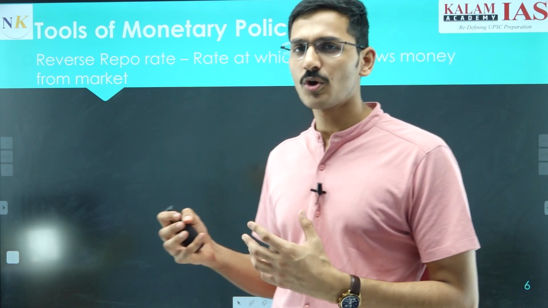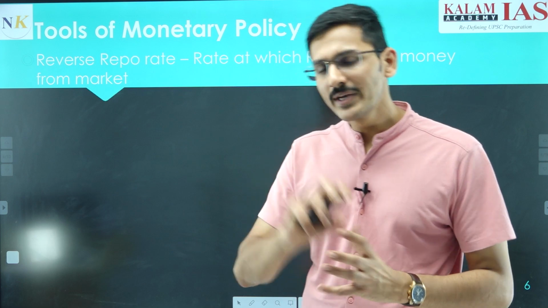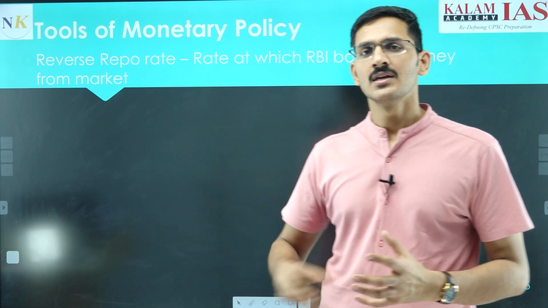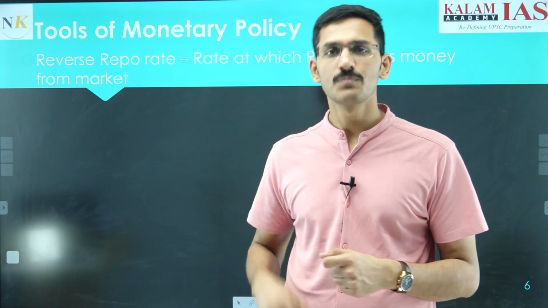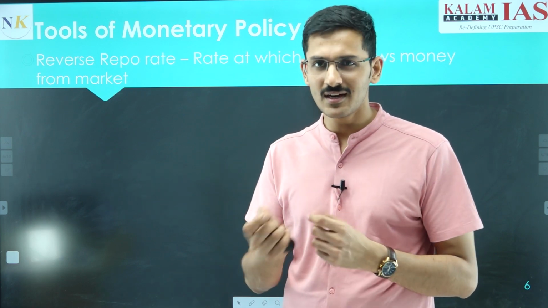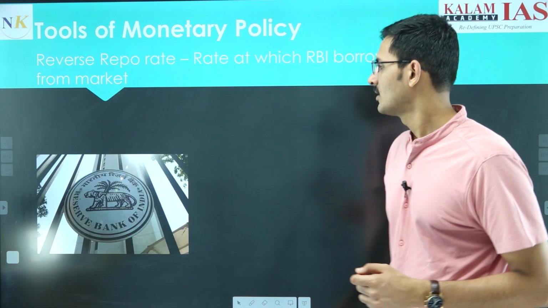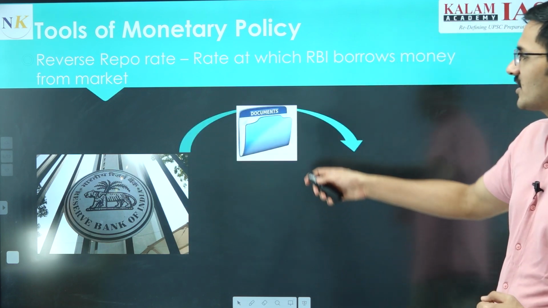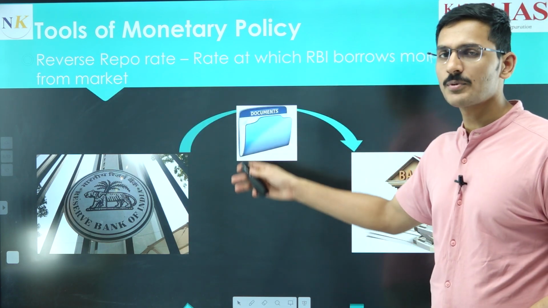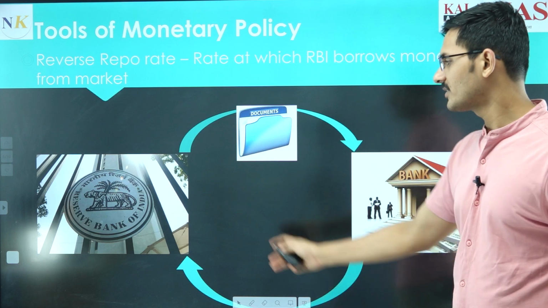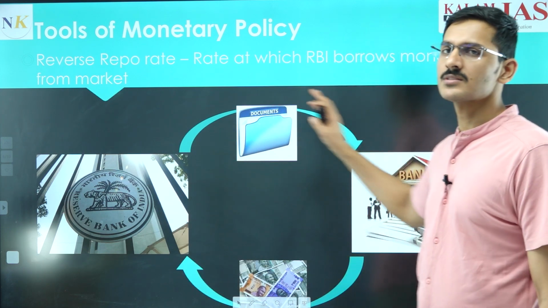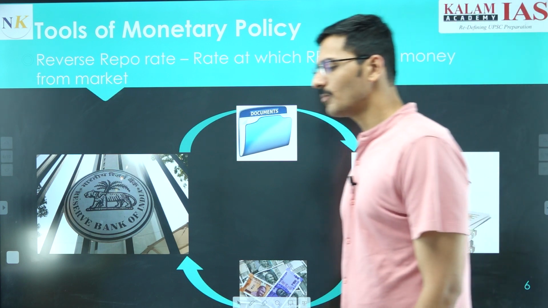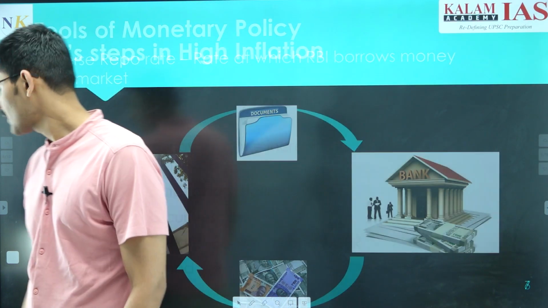RBI actually does not borrow money from the banks. It is the banks who need to park their money with the RBI. Sometimes whenever there is less demand of cash in the economy, then the banks will put their money in the RBI so they can earn certain interest. So in repo rate, the transaction is reversed in reverse repo rate, that now the banks are giving money to the RBI and RBI is keeping certain government securities with the banks.